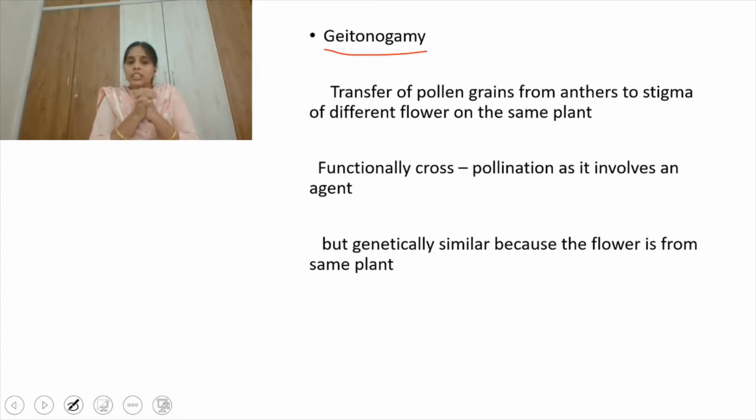So geitonogamy is functionally cross-pollination because it occurs between two different flowers. But genetically it is similar because both the flowers are present on the same plant. So the possibility of variations is very less in case of geitonogamy.